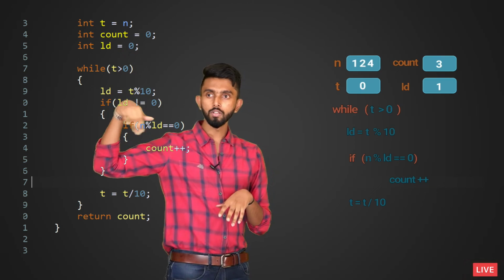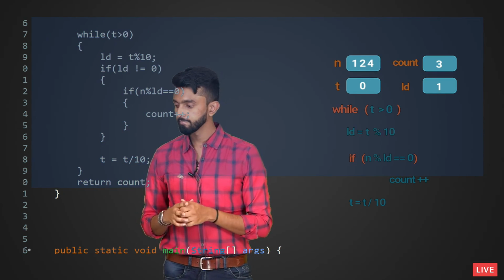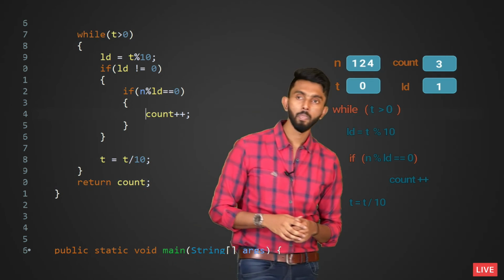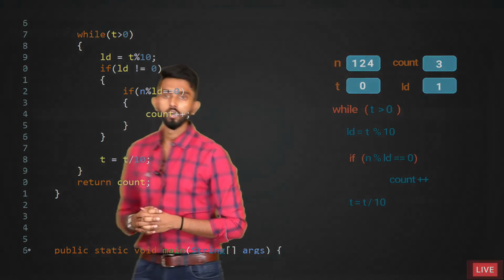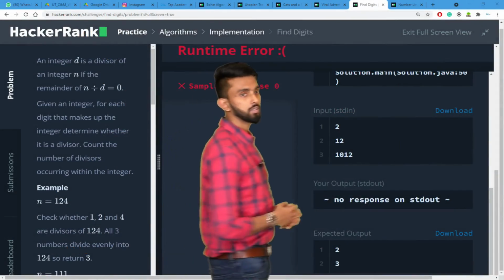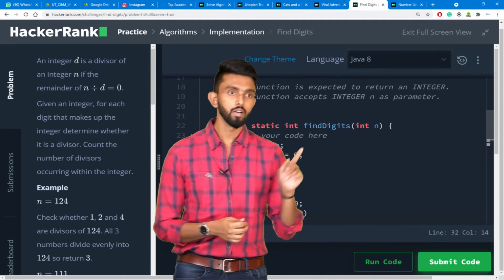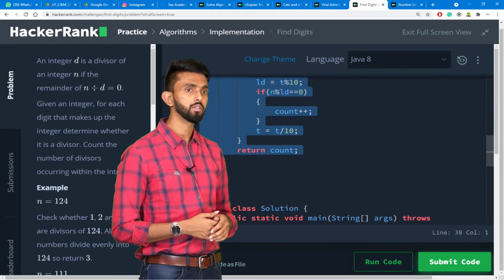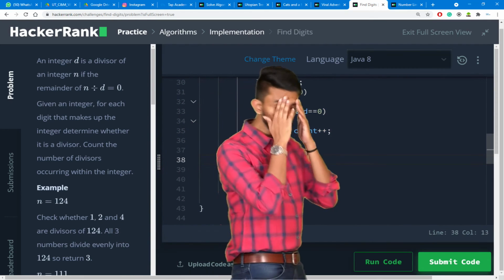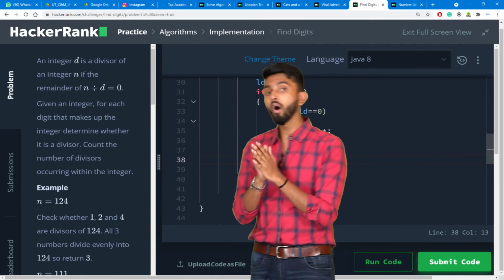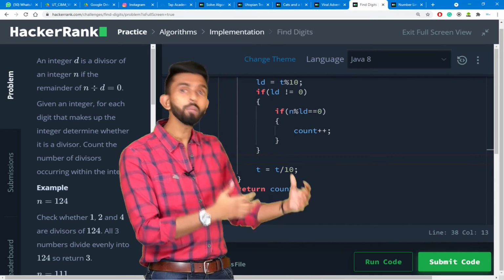So why don't you copy this code and paste it in HackerRank. Alright, so I'll go on top and I'll just paste it. That's it. Now I'll click. So through this, did you understand how to check whether your code will work for all types of inputs.